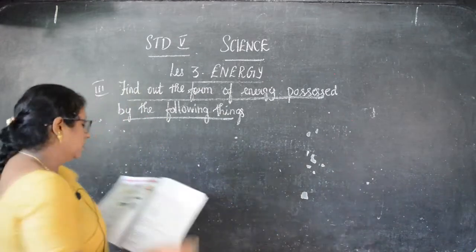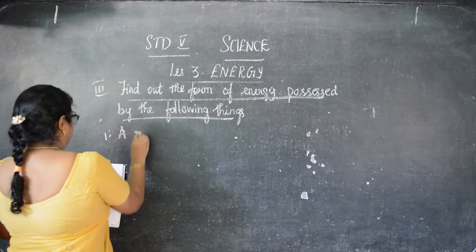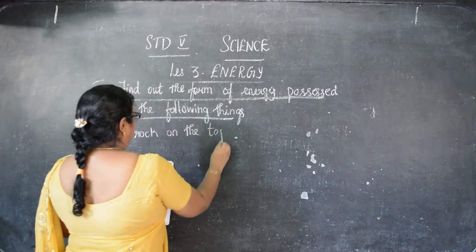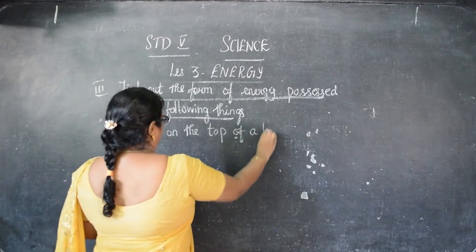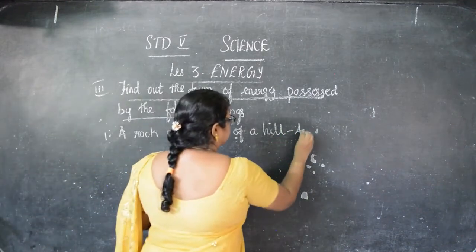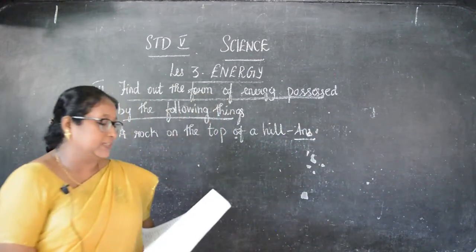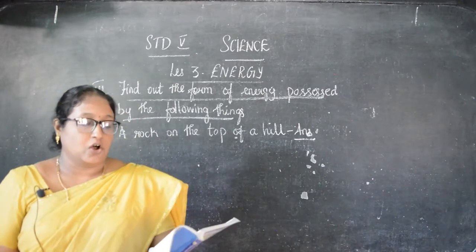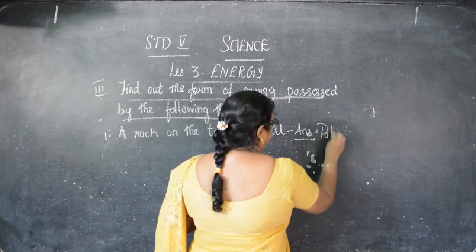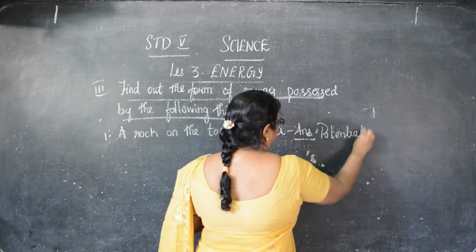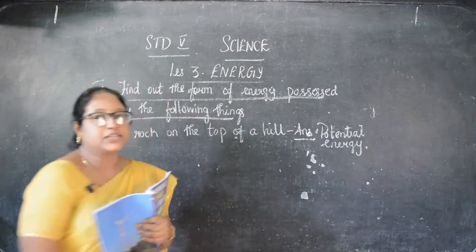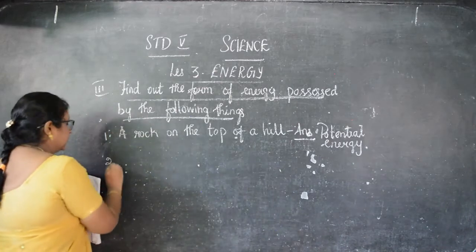Now, first we'll see a rock on the top of a hill. So, what is the answer for that, children? What energy will you see here? Potential energy. So, a rock on the top of a hill: the answer is potential energy.